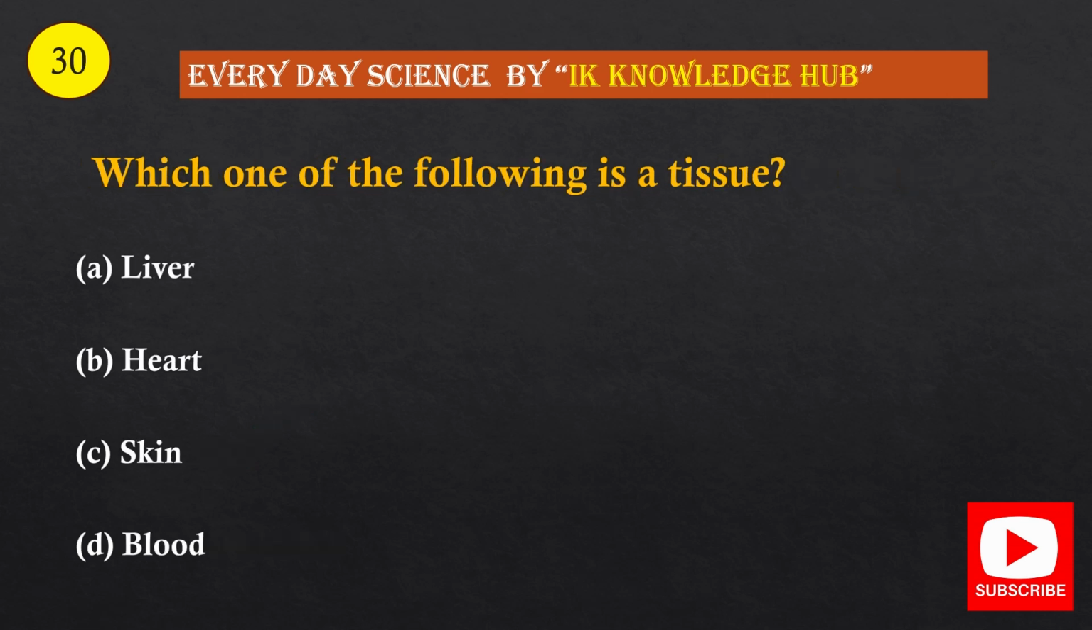Question number 30. Which one of the following is a tissue? Option A, liver, option B, heart, option C, skin, option D, blood. And the correct option is option C, skin.